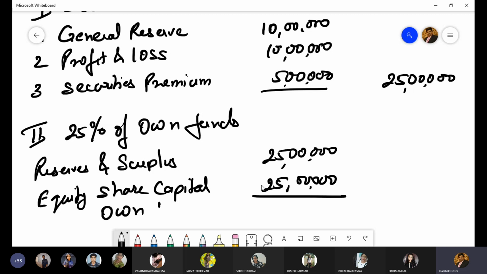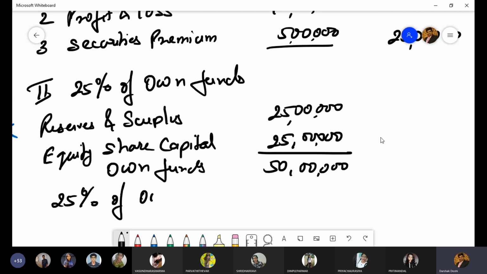Total own funds 50 lakhs. And then 25% of own funds, how much will be 25% of 50 lakh rupees? 12,50,000.